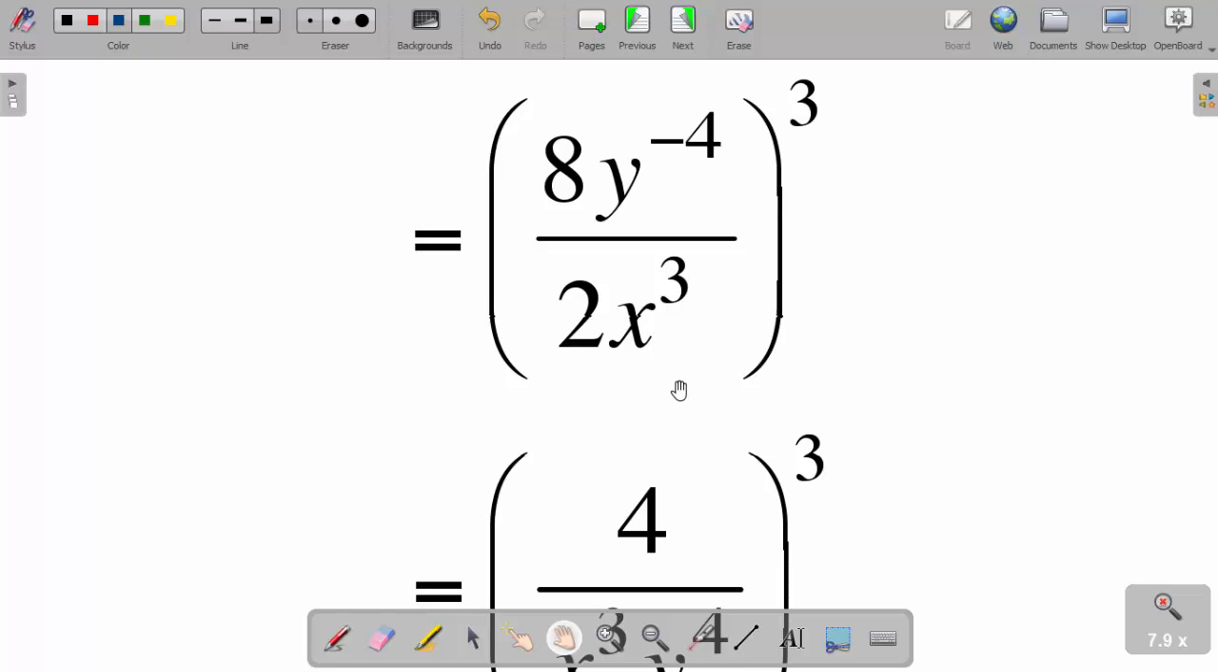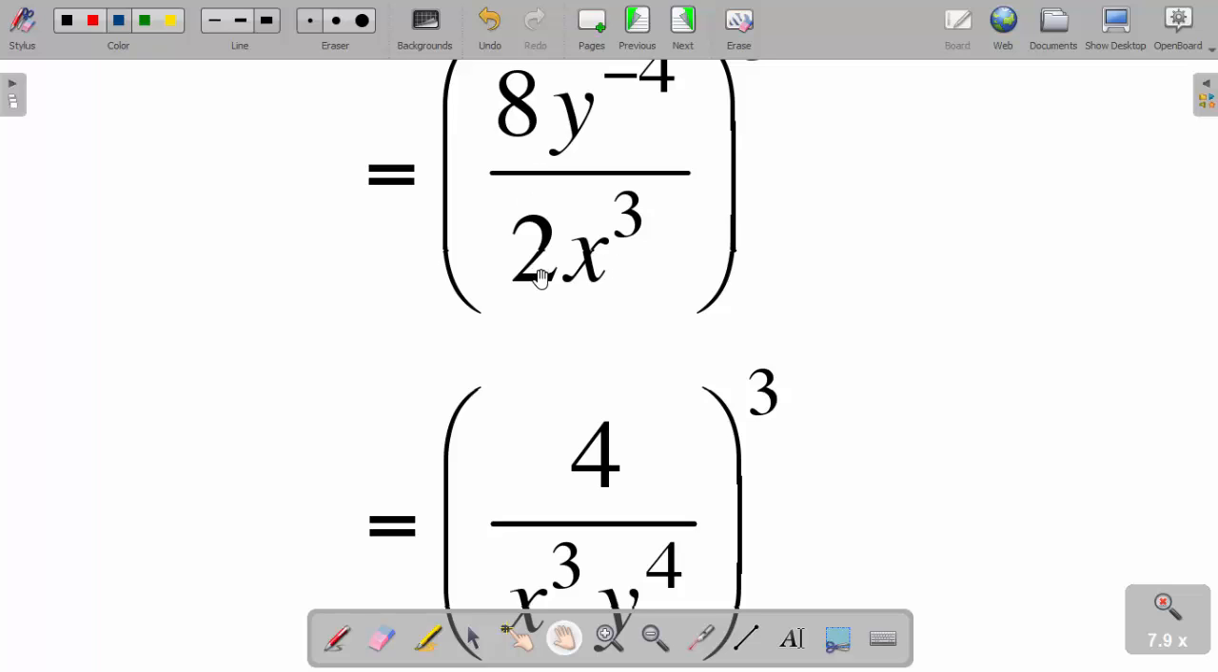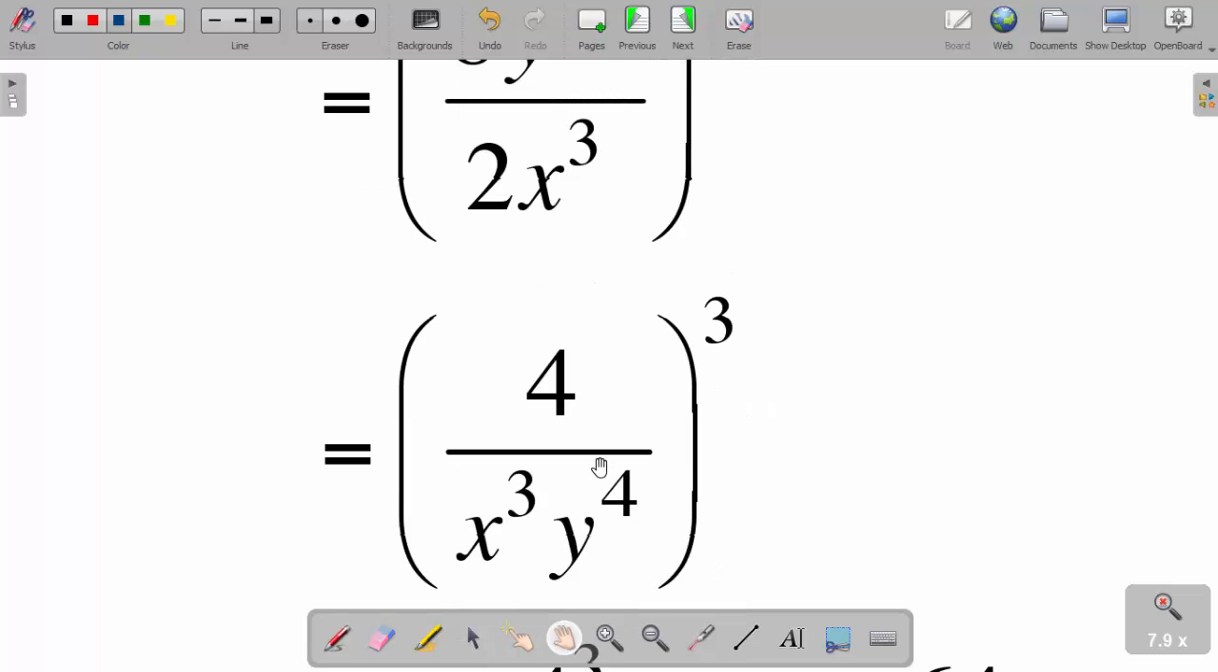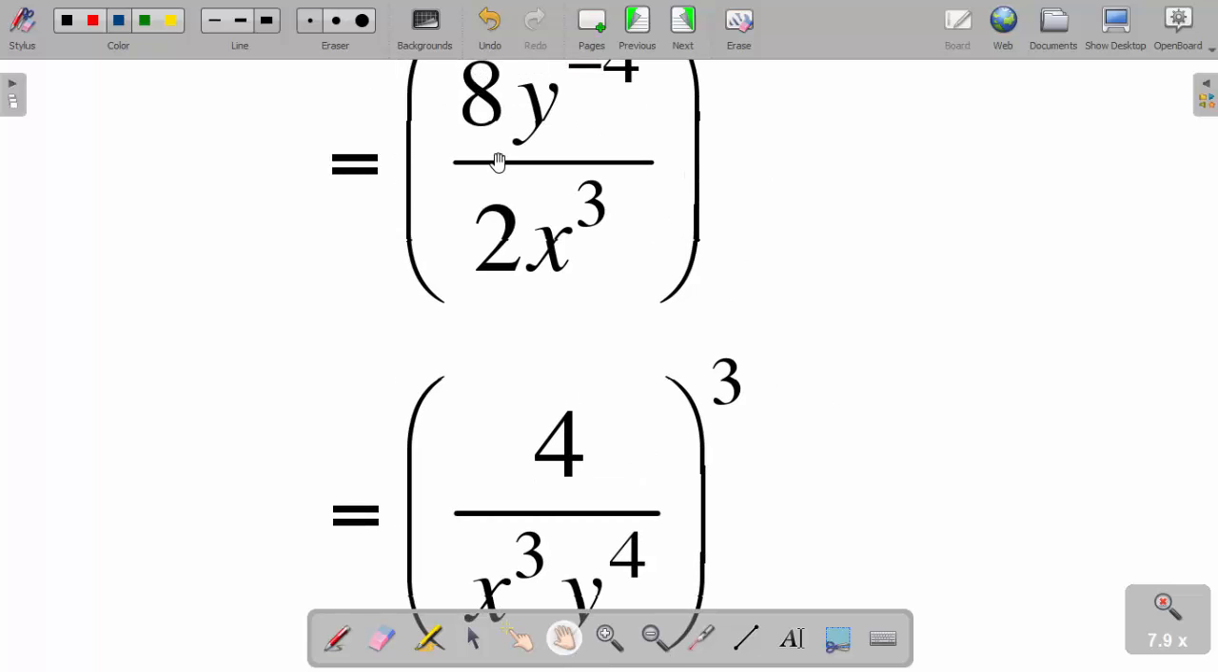Now what is 8 divided by 2, by the way? I get 4. So it's going to be 4 here divided by x to the power 3 and then y to the power 4. Let me explain this again. If I divide 8 by 2, I get my 4. This power here is negative 4, but because it is in the numerator, I take it in the denominator and it becomes a positive power. So that's going to be 4 over x power 3, then y power 4.